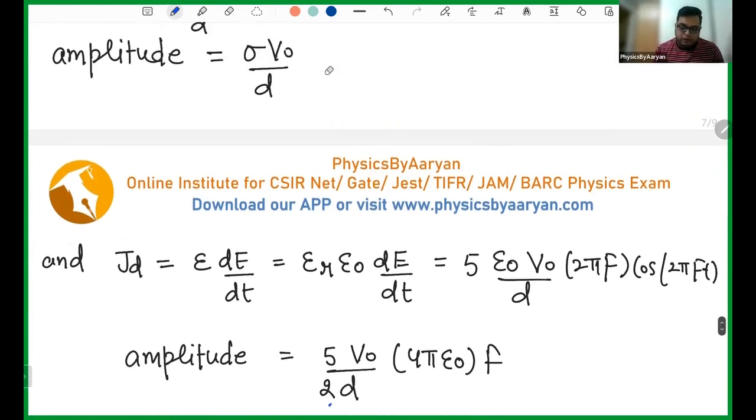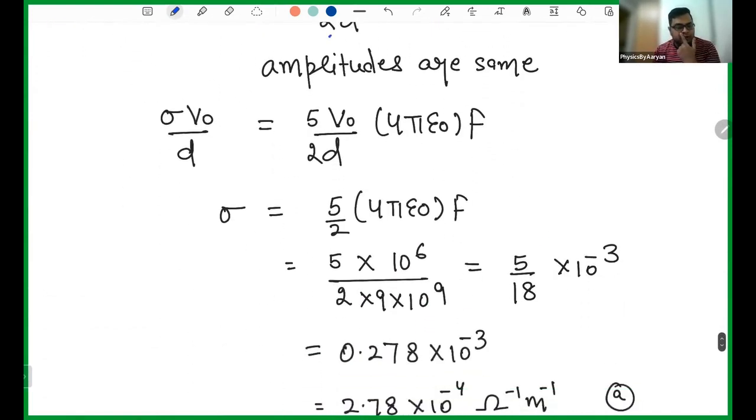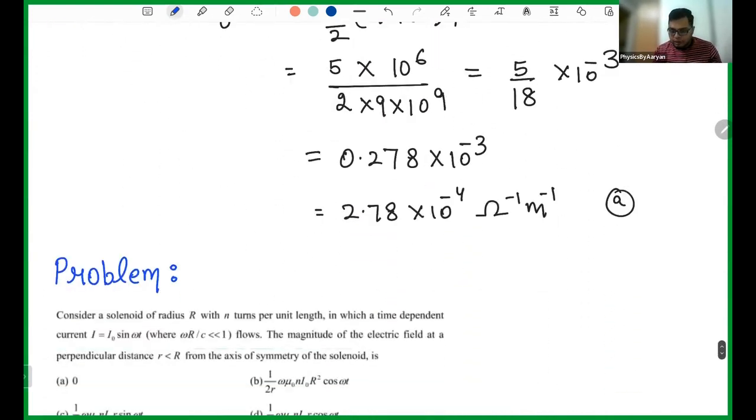This is my amplitude of conduction current density. If I make both of these amplitudes the same, then I can find the value of my sigma, which will come out to be 2.78 into 10 to the power minus 4. That is what my value is. So my option A will be correct in that situation.